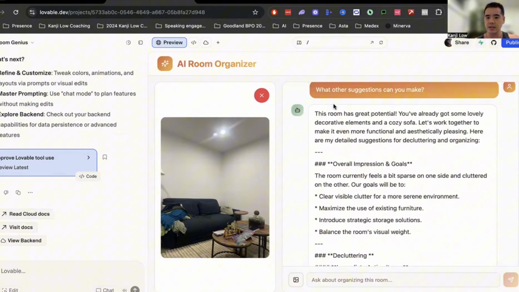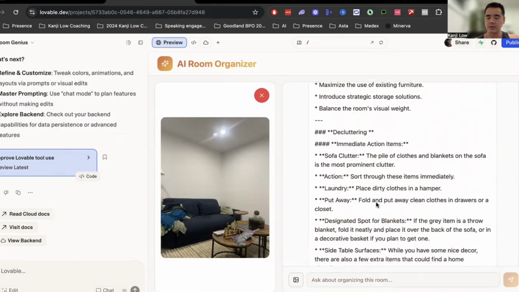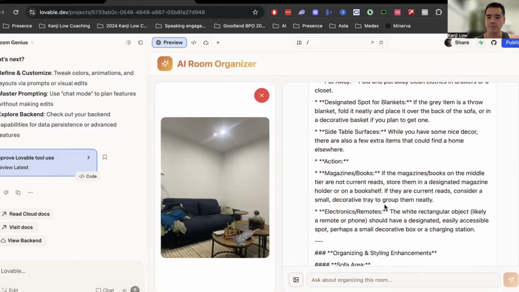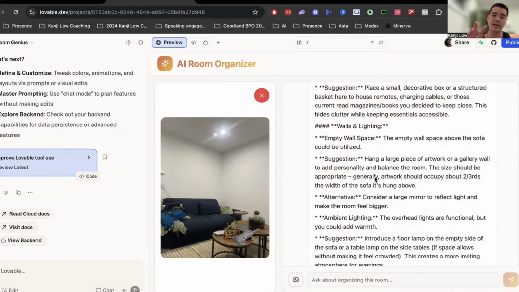But as you can see, Room has great potential, clear clutter, decluttering, okay, laundry, place dirty ones in the laundry. Okay. So it's given us some suggestions. Maybe what I can do is get it to look a little bit better. But yeah, that's pretty much it. So that's Lovable and that's Google AI Studio.